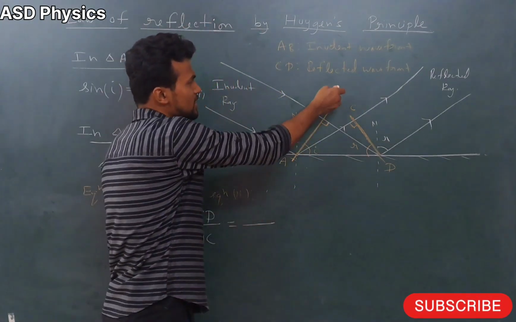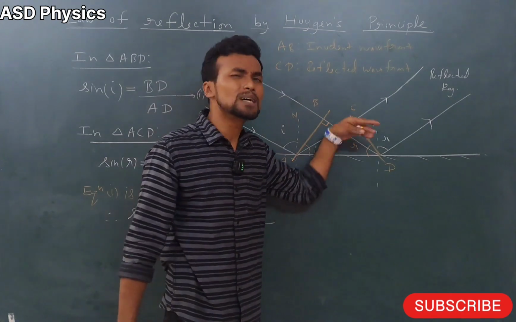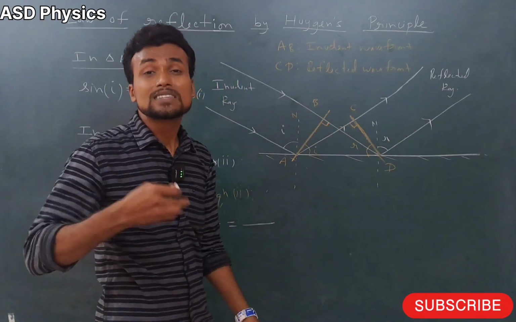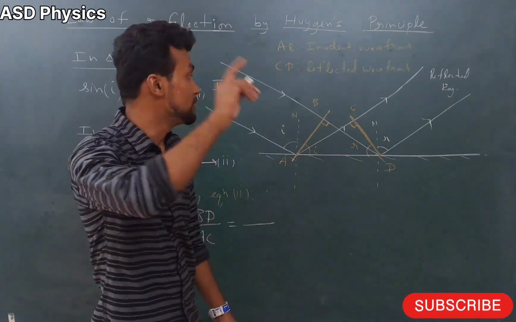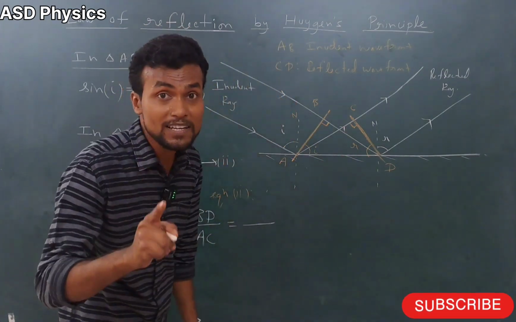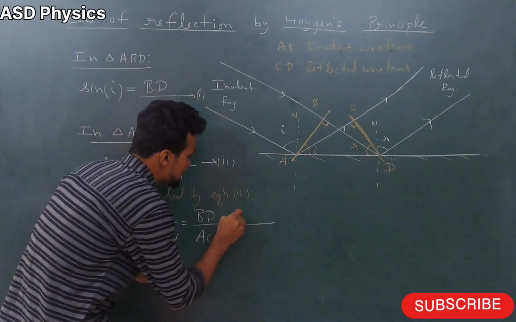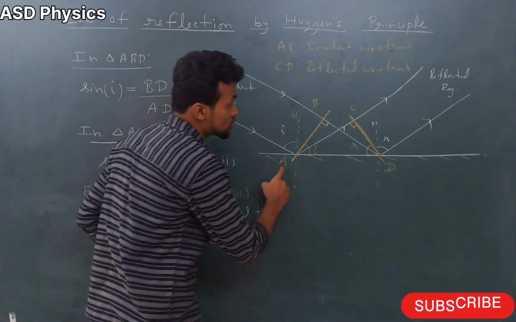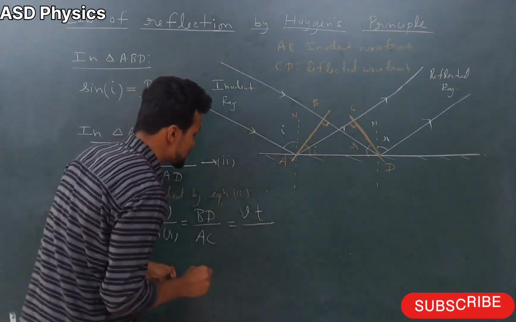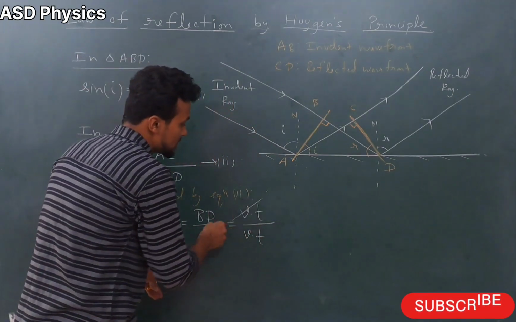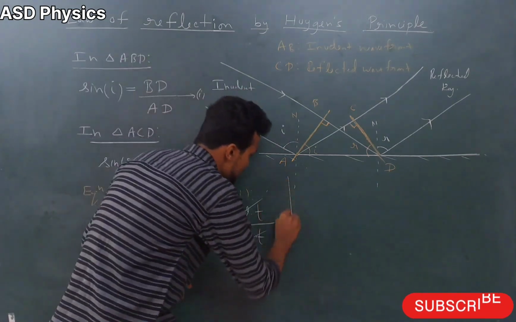Let's take some general medium, not vacuum or air. In the medium, the speed of light is V. So for B to D, if the time taken is T, then the distance BD is V into T. Similarly A to C, the speed is the same V, because the medium is the same. So V into T, and this VT and this VT cancel out.